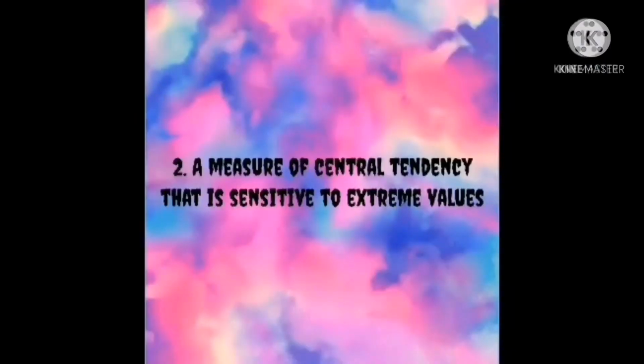Mean is considered the most stable central tendency because it uses all the observations in any given distribution. It is a measure of central tendency that is sensitive to extreme values. The mean is sensitive to all scores in a sample. Every number in the data affects the mean, which makes it a more powerful measure than the median or mode. The mean's sensitivity to all scores also makes it sensitive to extreme values, which is why the mean is not used when there are extreme values.